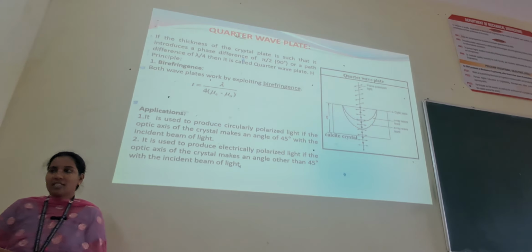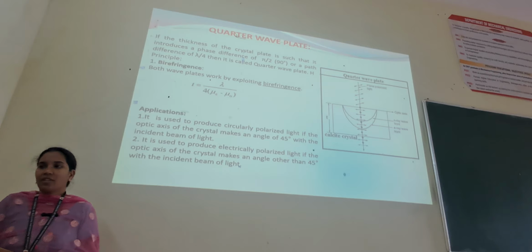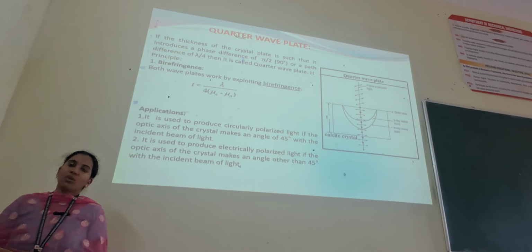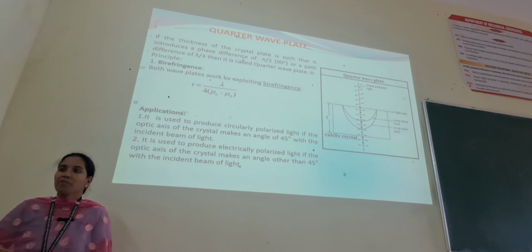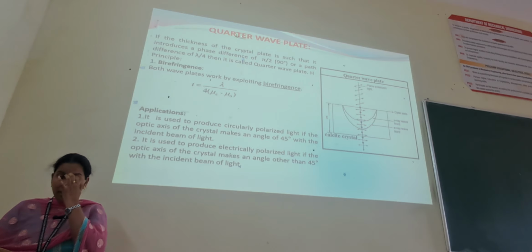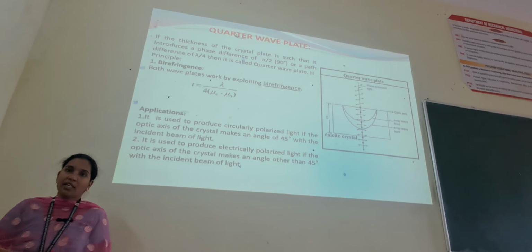If the thickness of the crystal is such that it introduces a phase difference of 90 degrees, or a path difference of lambda by 4, then it is known as a quarter wave plate. So if the phase difference is 90 degrees or the path difference is lambda by 4, it is known as a quarter wave plate.